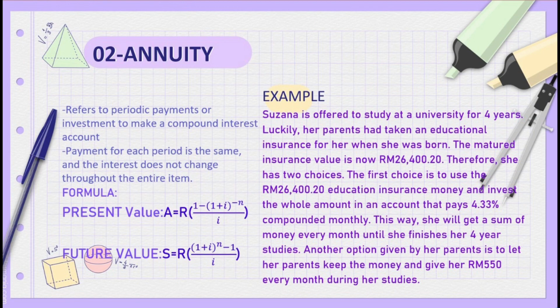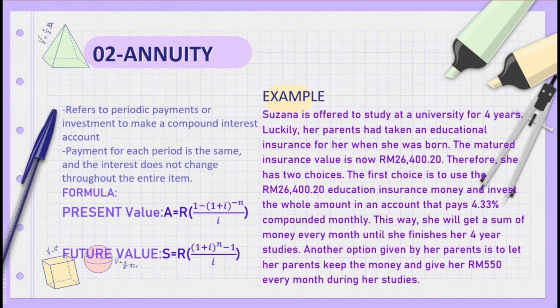Next, we will go to case study 2. The situation is given: Susanna is offered to study at a university for 4 years. Luckily, her parents had taken an educational insurance for her when she was born. The matured insurance value is now RM26,420. Therefore, she has two choices.